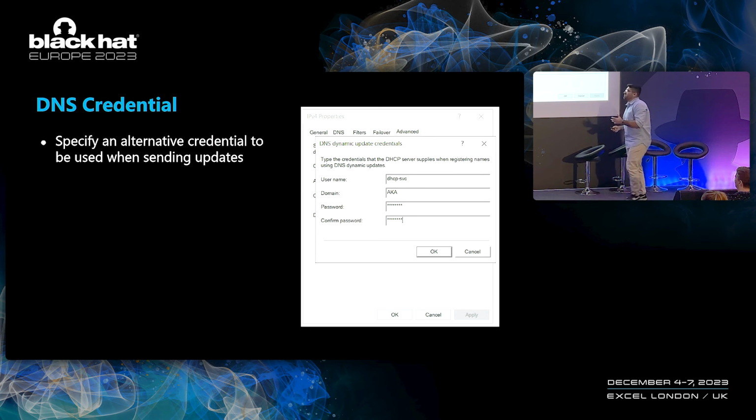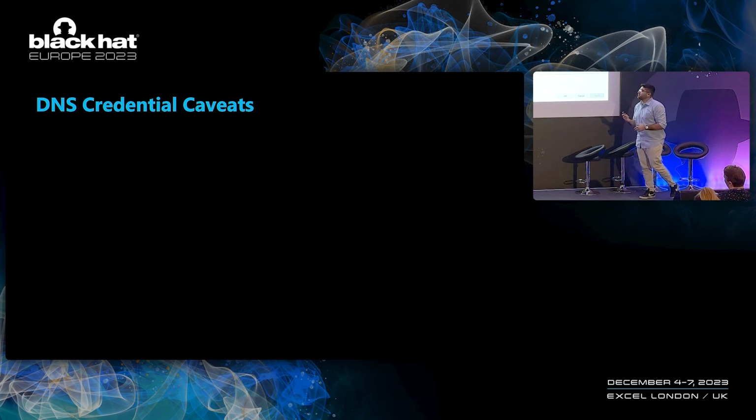DNS credential enables us to specify an alternative user to be used by the DHCP server when it performs its DNS updates. If you recall, a lot of the problems that we had before were due to the fact that the machine account of the DHCP server was too strong. So what we can do is use DNS credential to configure a weak domain user to be used for these updates. And then we prevent both the self-overwrite and the DC overwrite attacks that we've previously described, because the server will not have the strong credentials as before.